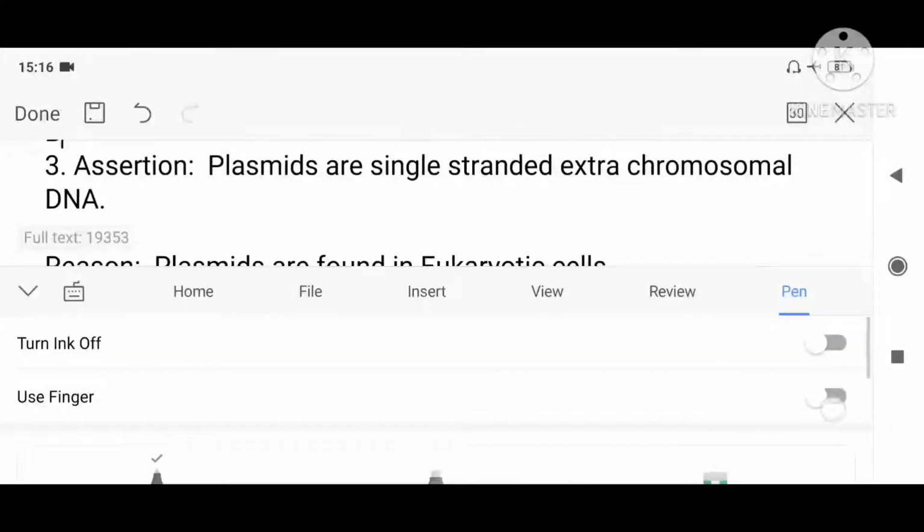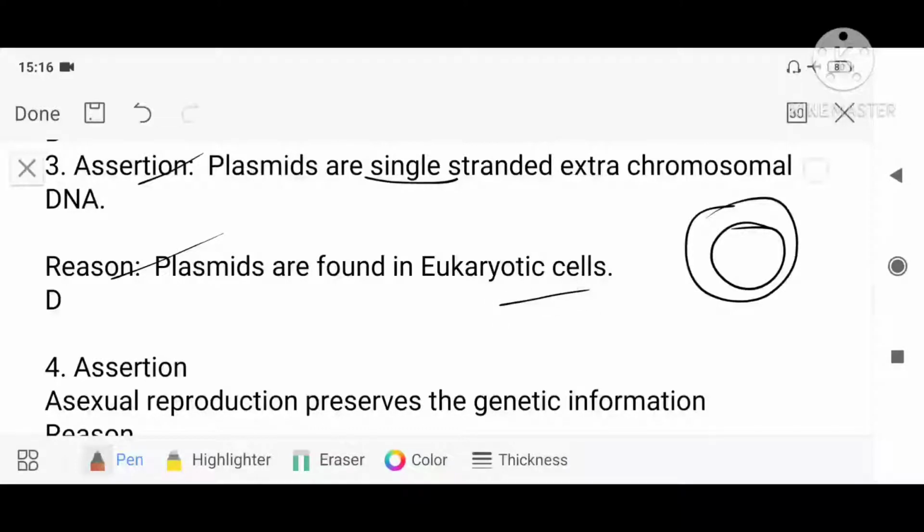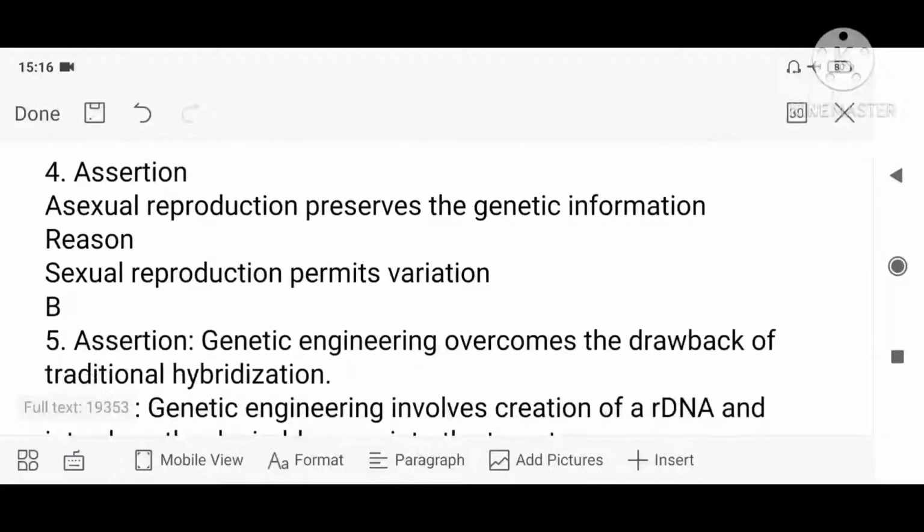Okay, now we are moving on to the third question. The third question is, assertion: plasmids are single-stranded extrachromosomal DNA. Reason: plasmids are found in eukaryotic cells. So first, whether plasmids are single-stranded? No, they are double-stranded, extrachromosomal DNA. So the first is wrong. Second, plasmids are found in eukaryotic cells? No, they are found in bacterial cells. Both are wrong. So the answer will be D. Okay, now moving on to the next question.